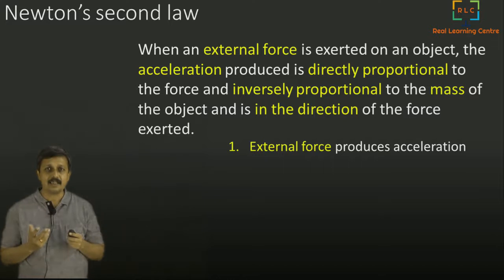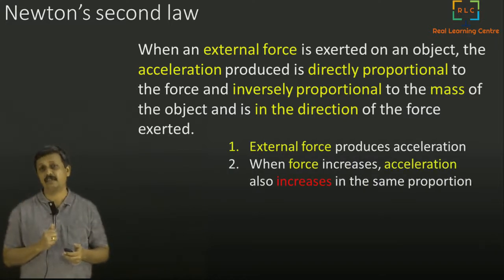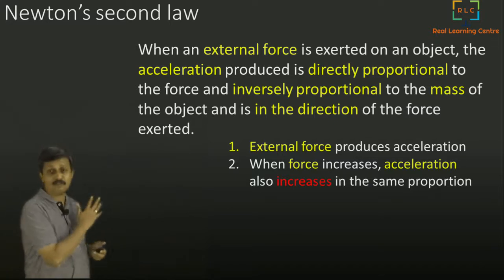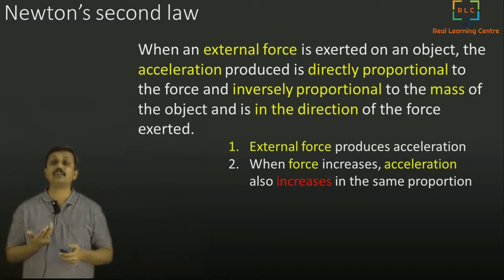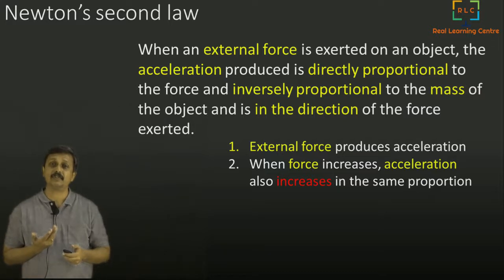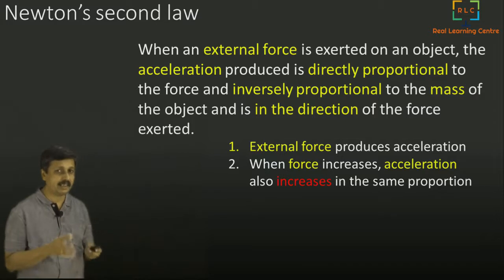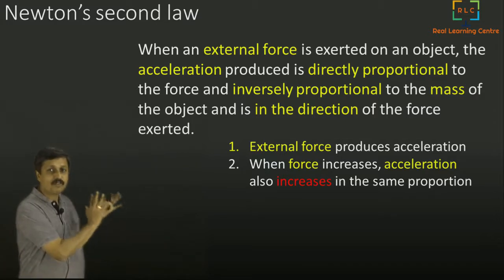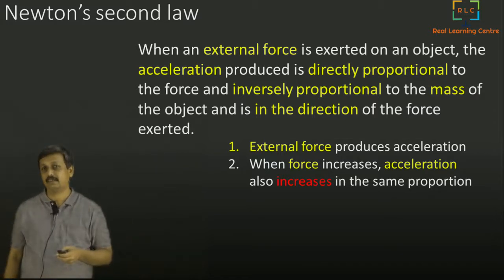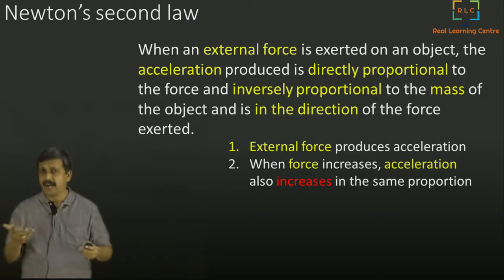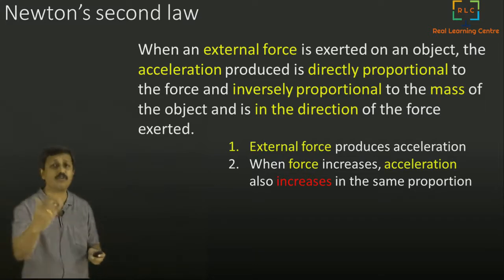Once we understand that, the next statement is, what does that acceleration look like? Suppose we increase the force, then acceleration also increases in the same proportion. We'll understand what same proportion means a little later. When you push more, it goes faster.